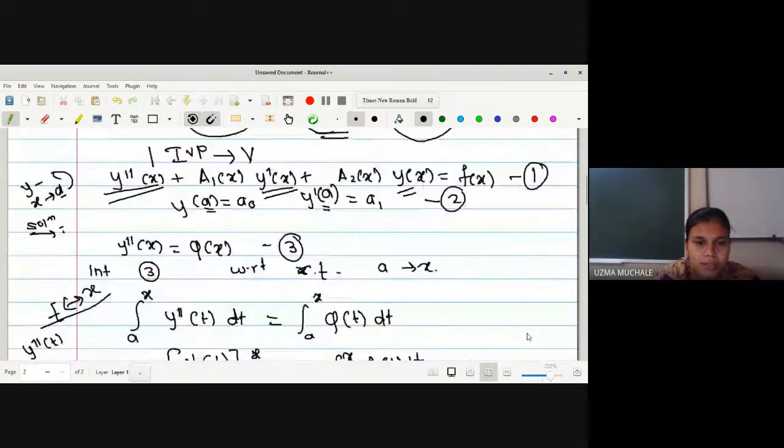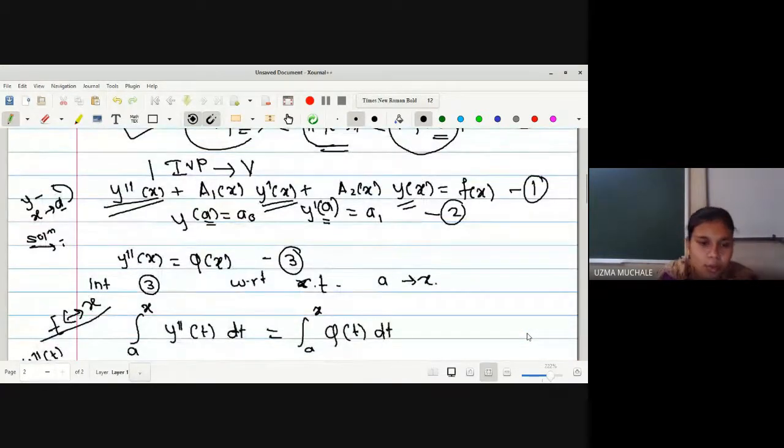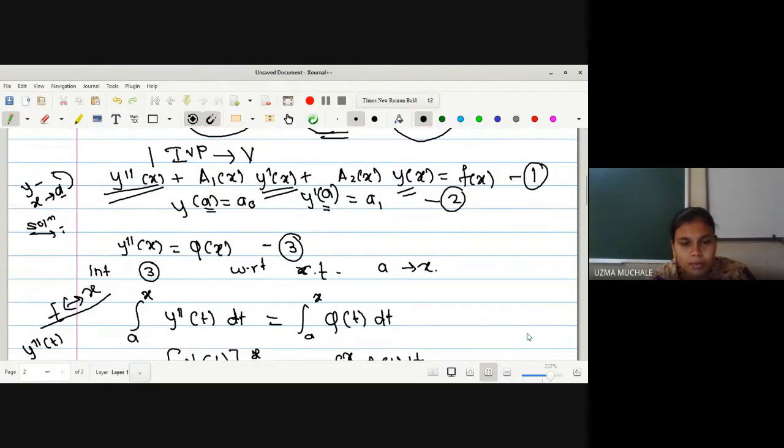Let me start with the first one once again. What you have to do is convert an initial value problem to a Volterra integral equation. So one differential equation is given to us, a second order differential equation. A general differential equation is there and we have some initial conditions. With the help of those, we have to find the solution of this differential equation by using the integration method, not by using our usual method.